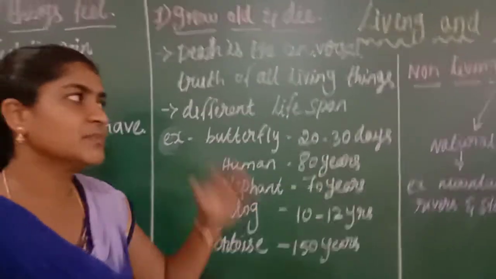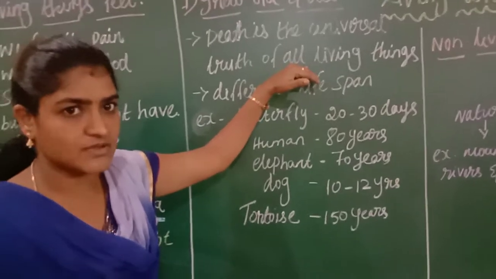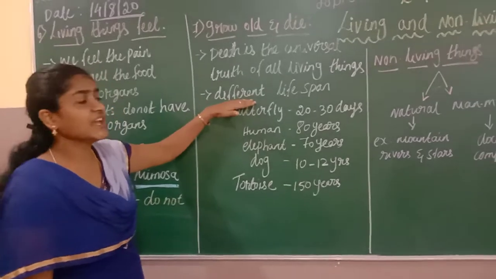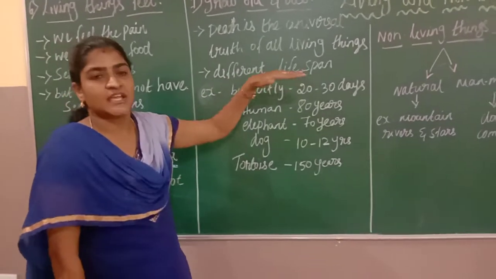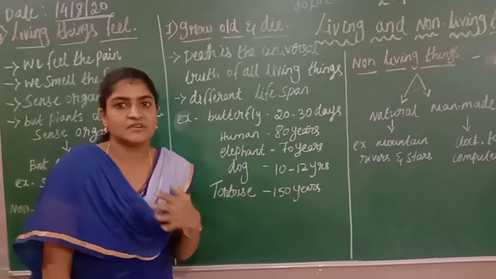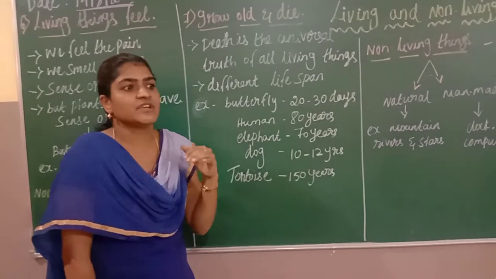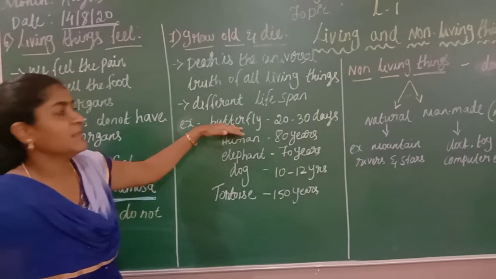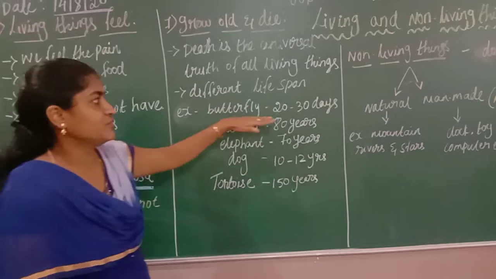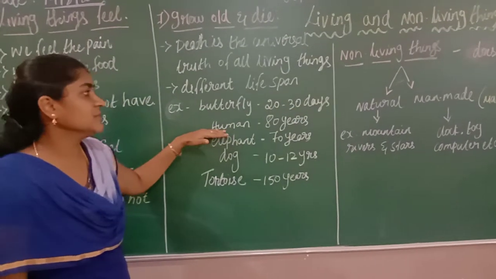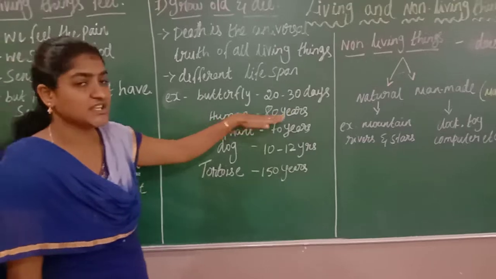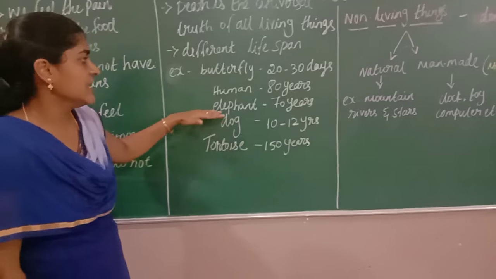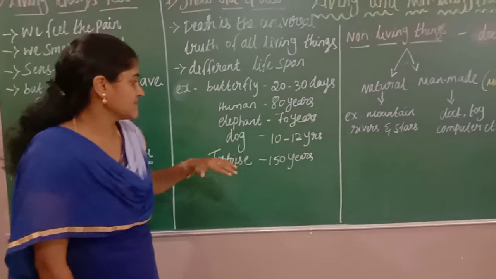If a living thing has a birth, definitely it will have a death also. That is the last stage of the life process. And we have different types of lifespan. Even animals and humans don't have the same lifespan, right? Even each and every animal's lifespan differs. For example, a butterfly has a lifespan of 20 to 30 days, and a human has a lifespan of about 80 years. They can survive more than that also, and less than that also. And an elephant has 70 years.